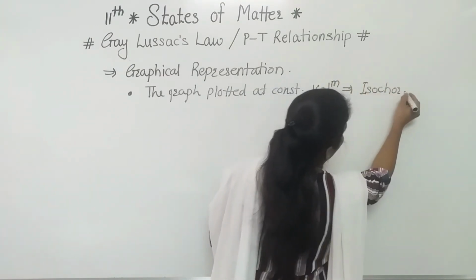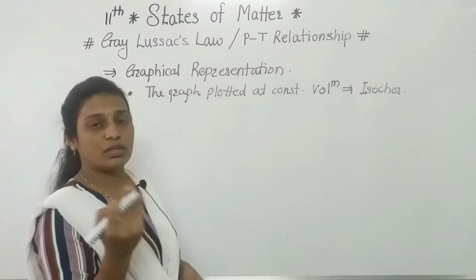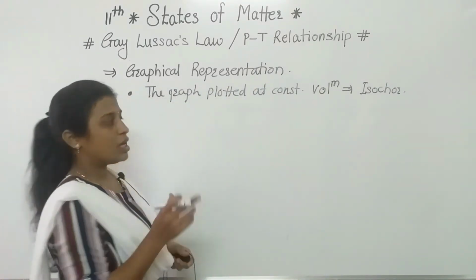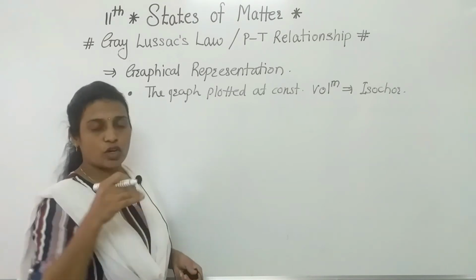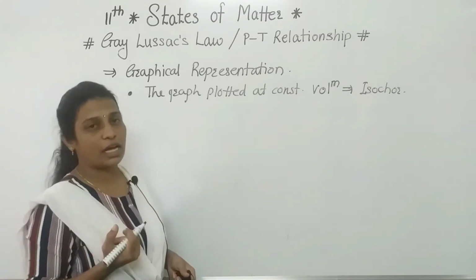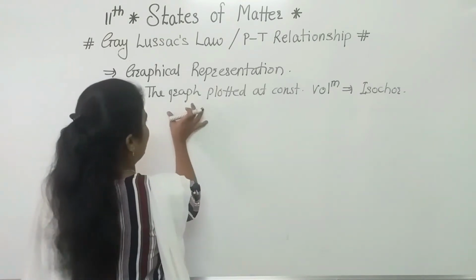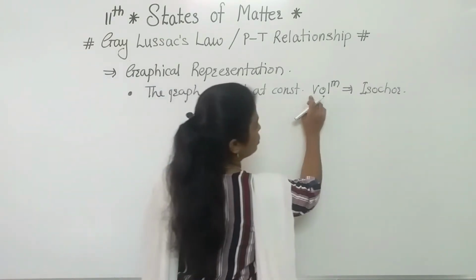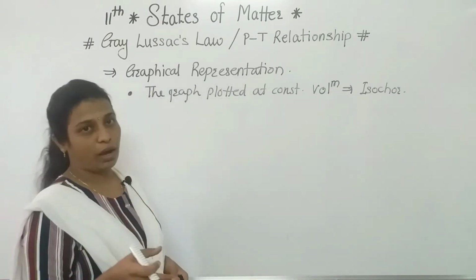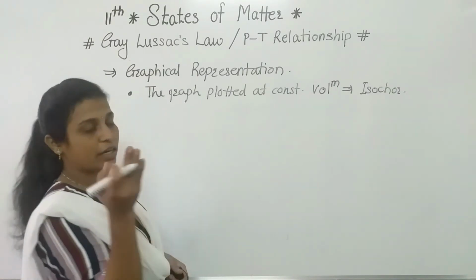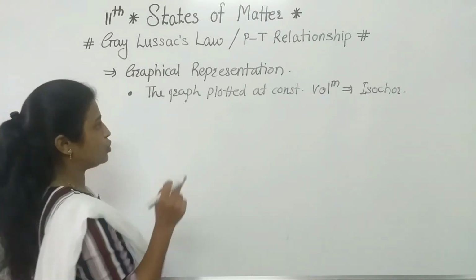Listen carefully. We have already discussed isotherm and isobar. If a graph is plotted at constant temperature, it is called an isotherm, whatever curve we get. If a graph is plotted at constant pressure, it is called an isobar. If a graph is plotted at constant volume, it is called an isochore.